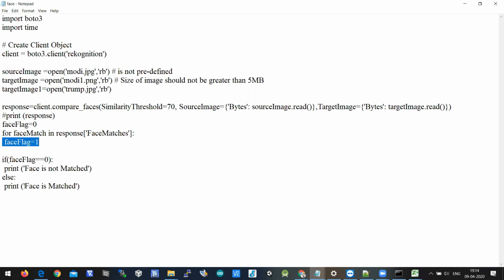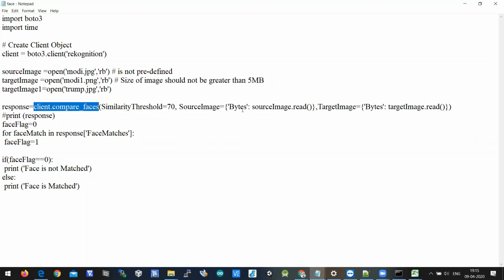If it is 1, face is matched. If it is 0, face is not matched. A simple dummy logic I wrote here, and this logic is not so important because anyone can write it, but understanding client.compare_faces is important. So if you pass two identical, or rather two similar images, you'll get faces matched. If not, you'll get faces not matched.